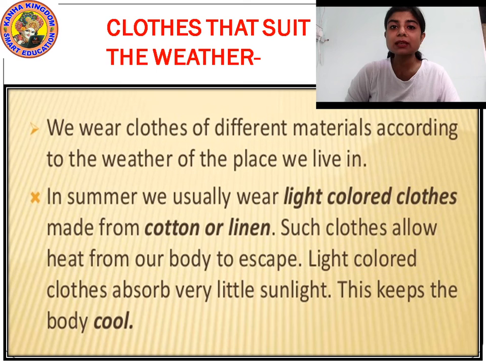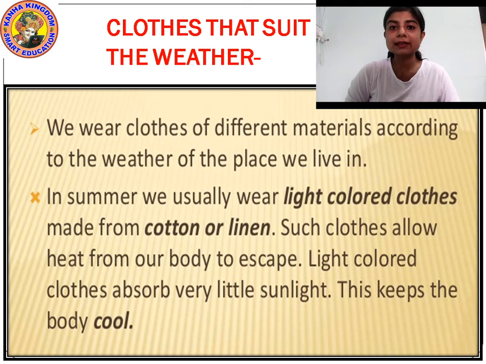According to the climate, we wear our clothes. Okay? See what is written there. We wear clothes of different materials according to the weather of the places we live in. Yes or no? We wear clothes of different materials, of different fibers. If it is very hot, we wear cotton clothes. Yes? Then if it is very cold, we wear woolen clothes.